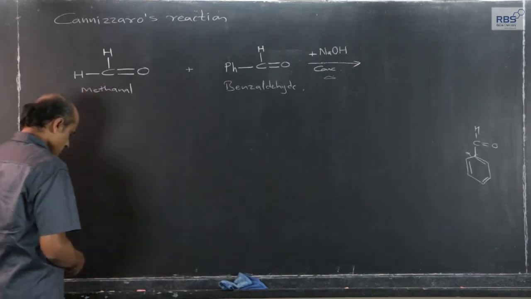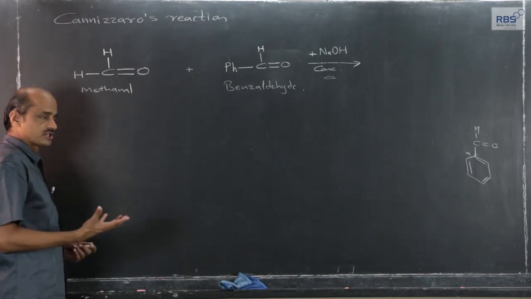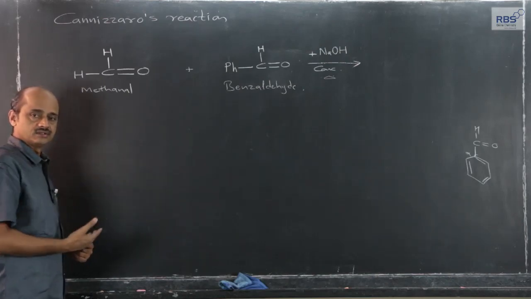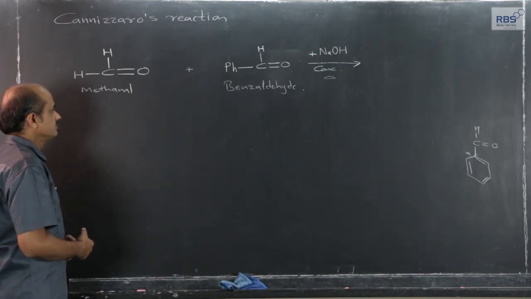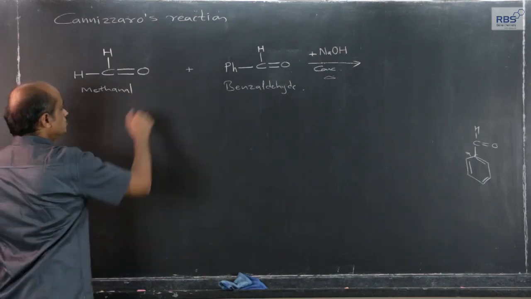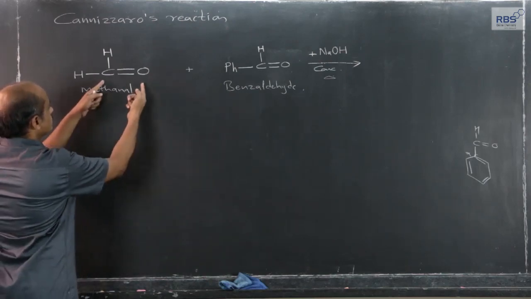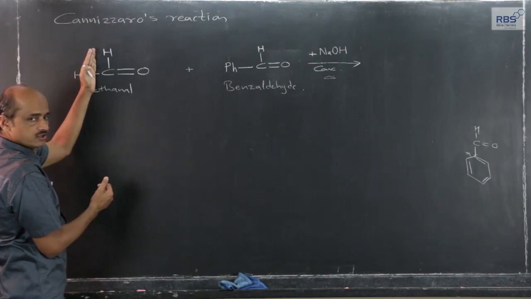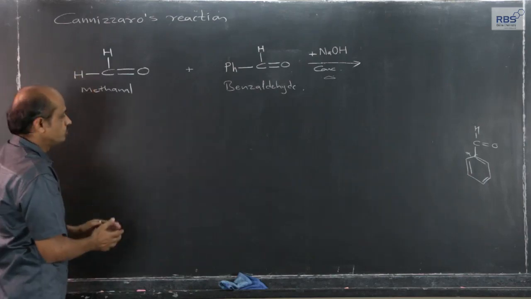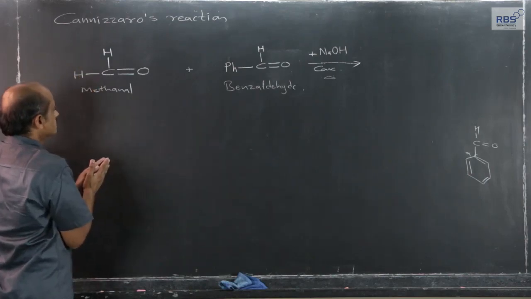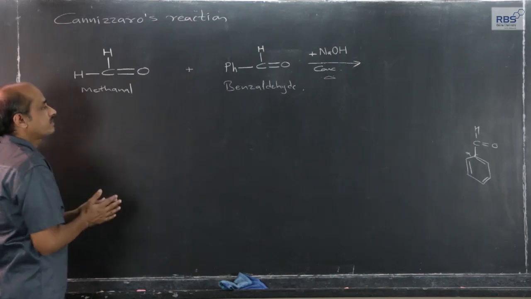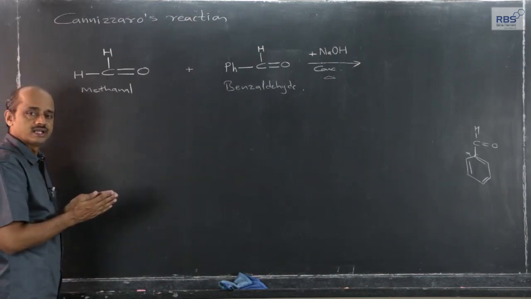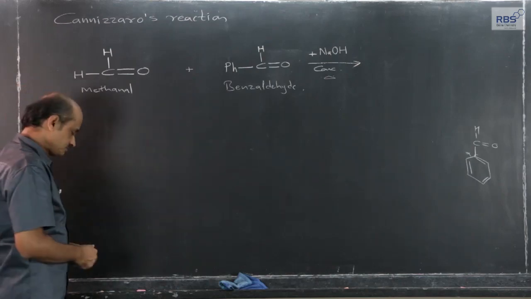Then, as we know, the first step is attack of free OH minus ion, the attack of the nucleophile. Out of these two, which carbonyl group of the aldehydic group can be attacked by free OH minus ion nucleophile easily?